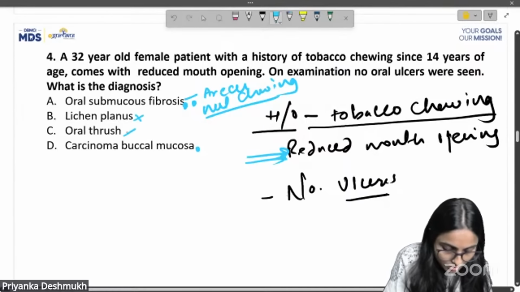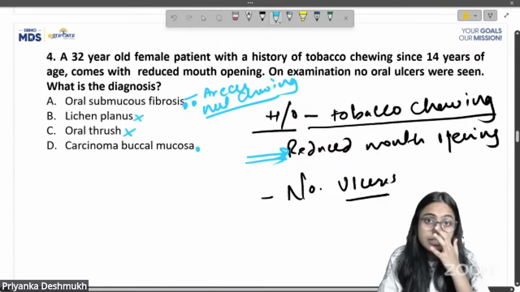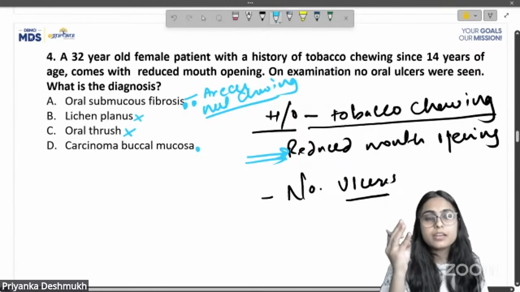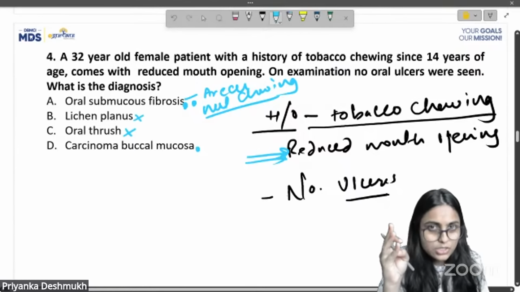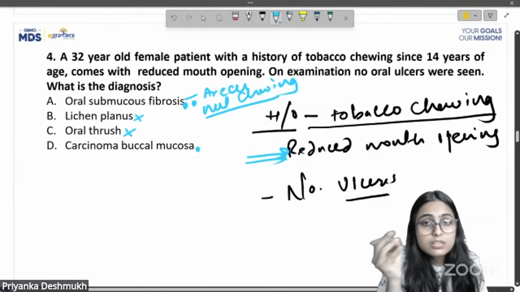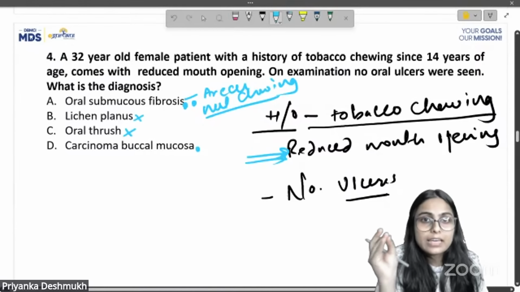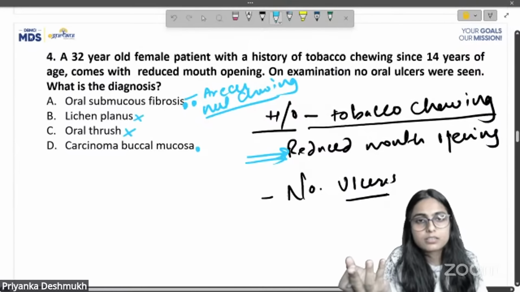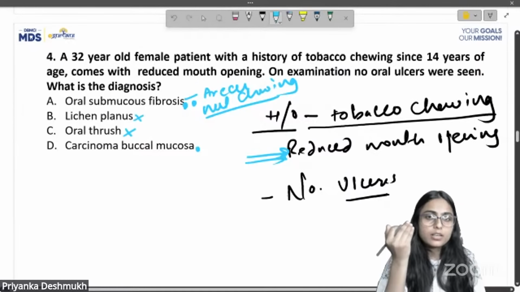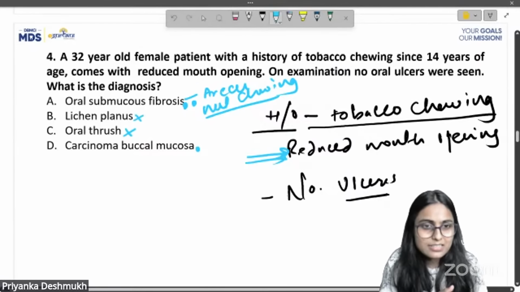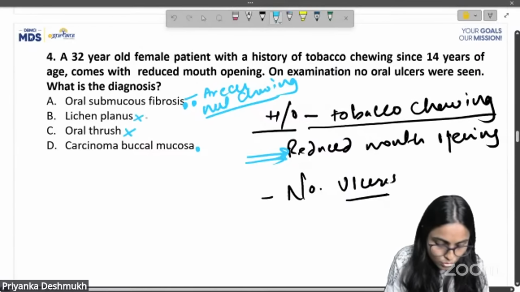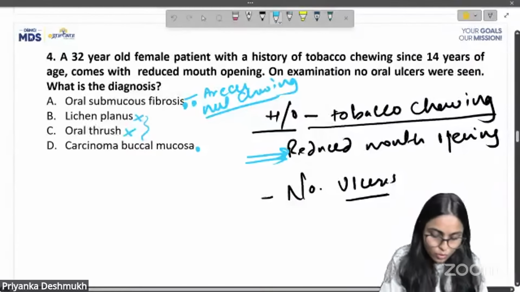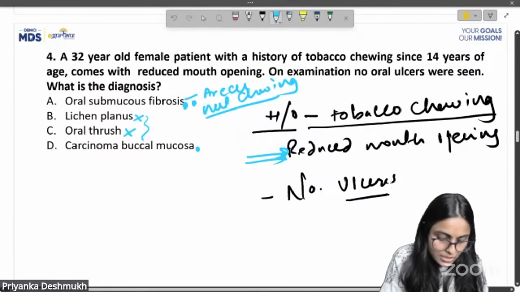Second is oral thrush. Oral thrush is candidiasis, correct? For candidiasis also we need two features: burning sensation as well as a scrapable lesion, a white milky curd-like white lesion, correct? So there are no features of oral thrush or candidiasis in the question. Okay, so these two are ruled out automatically, correct? So we have two options left.